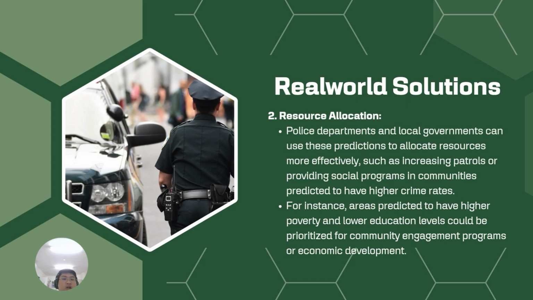Police departments and local governments can use these predictions to allocate resources more effectively, such as increasing patrols or providing social programs in communities predicted to have a higher crime rate. For instance, in areas predicted to have higher poverty and lower education, we can provide more police, or maybe community engagement programs or economic development, to reduce the crime rate in that area.